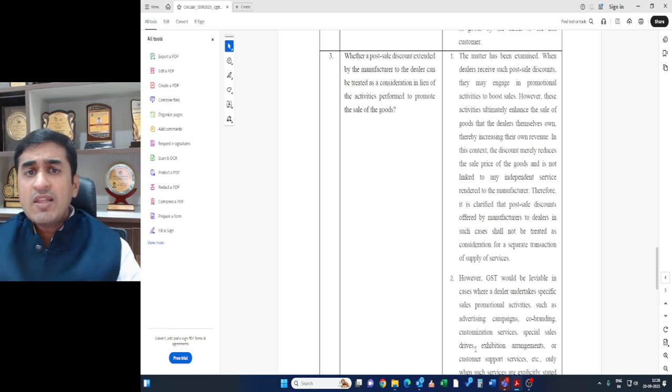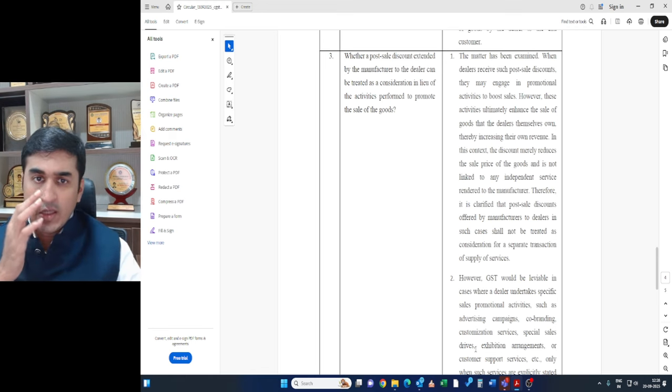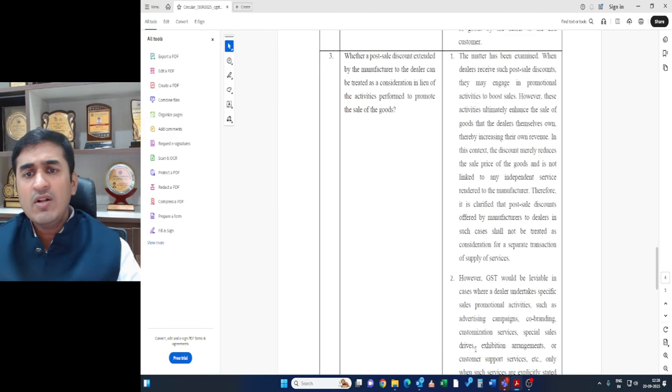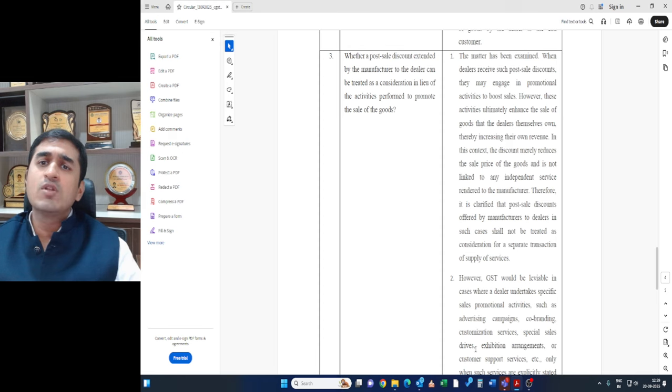Next, another aspect is with regard to post-sale discount by the manufacturer to the dealer. Here there is no customer involved, only the manufacturer and the dealer. In certain cases, in order to boost sales, the manufacturer says I am going to provide you this discount. So the manufacturer is giving a post-sale discount to reduce the price of the goods, but it is not linked to any independent service.